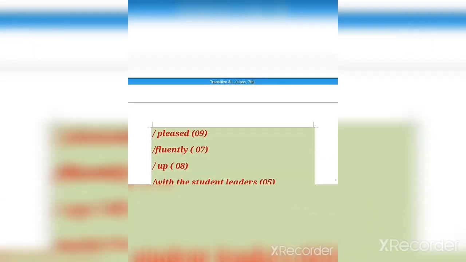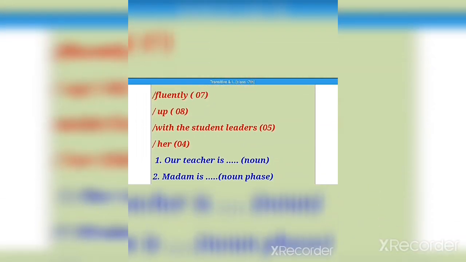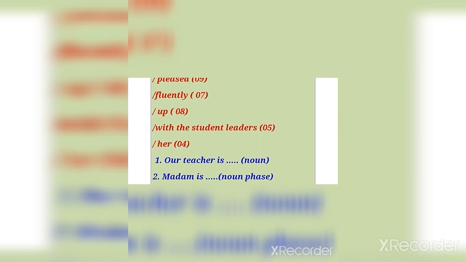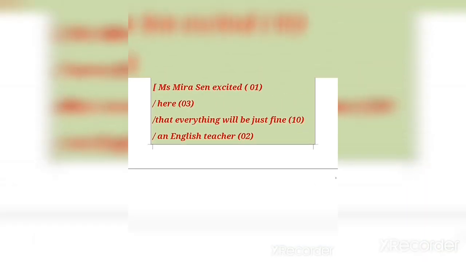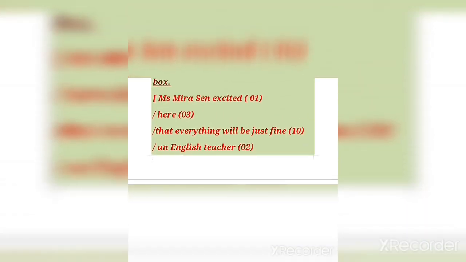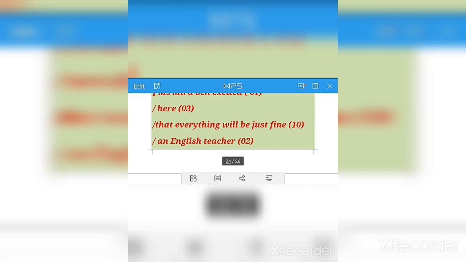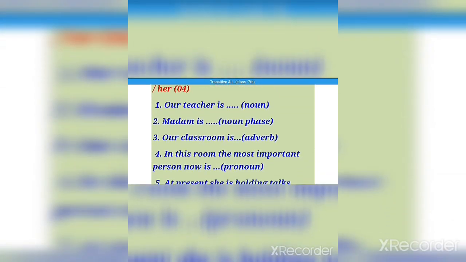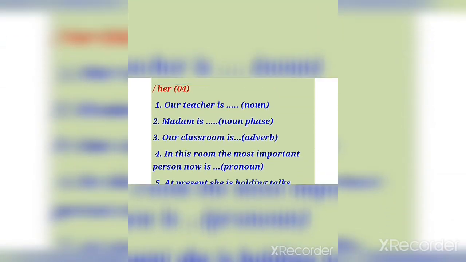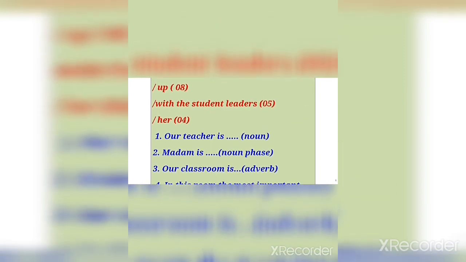The second, madam is an English teacher. Third is, our classroom is excited. Answer 4 is, in this room the most important person now is her.